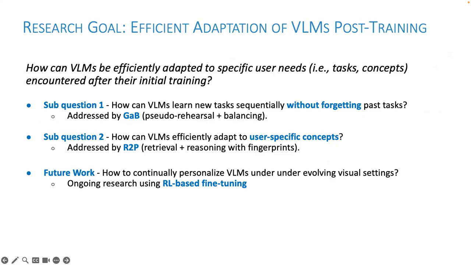The second question is how can VLMs efficiently adapt to user-specific concepts? This was addressed in our R2P work, which allows efficient training-free adaptation to user-specific concepts. And third, in our future works, we would like to unify both these directions into robust continual personalization where models can handle multiple evolving user concepts under real-world conditions. And this, as I mentioned, will be the focus of my future work.